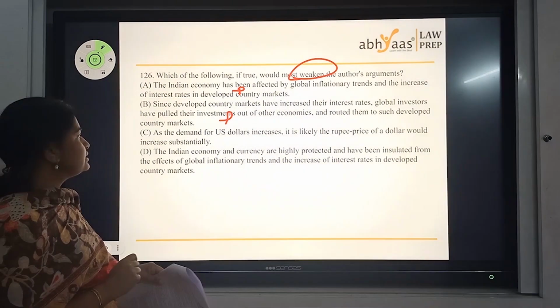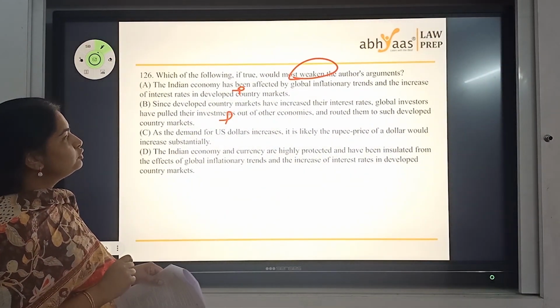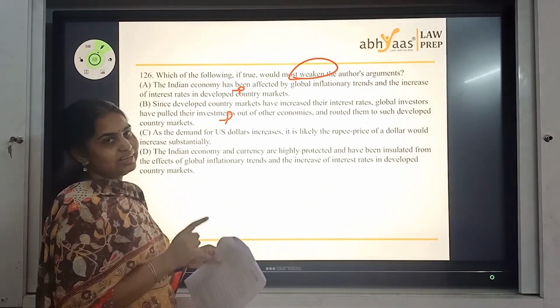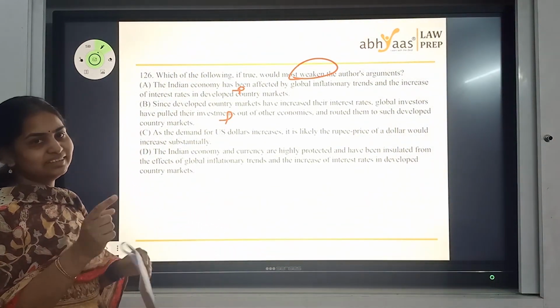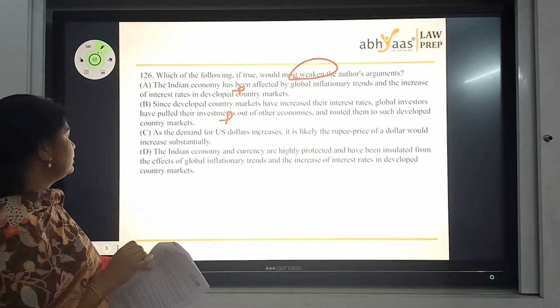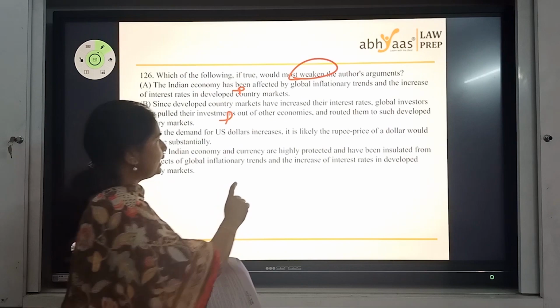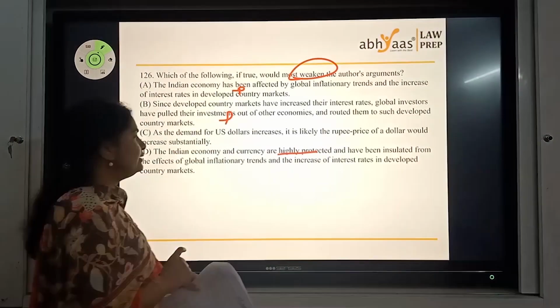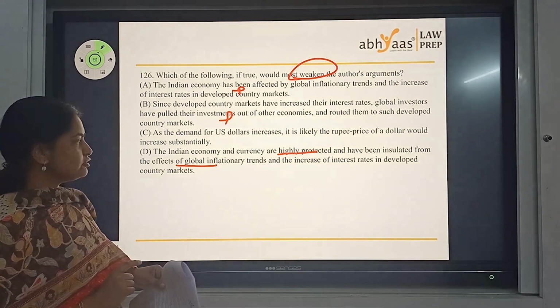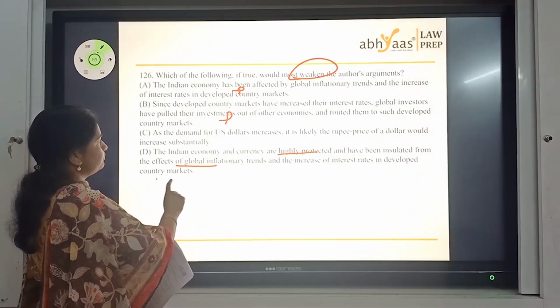As demand for US dollar increases, it is likely rupee price of a dollar would increase substantially. Rupee price increase against dollar versus the value. Read that carefully. Next one. The Indian economy and currency are highly protected and have been insulated from the global inflationary trends and the increase of interest rates in developed countries.